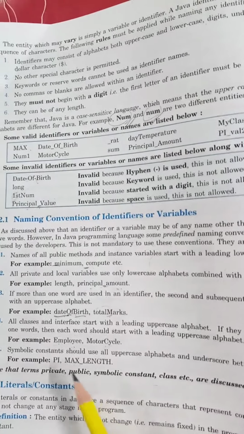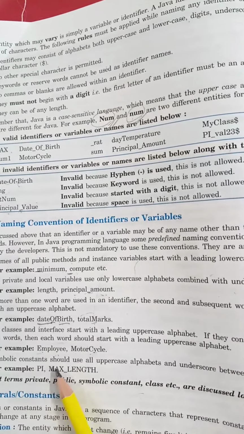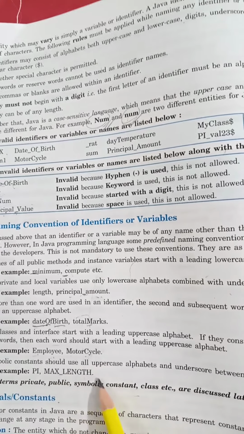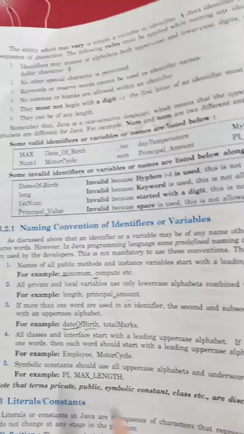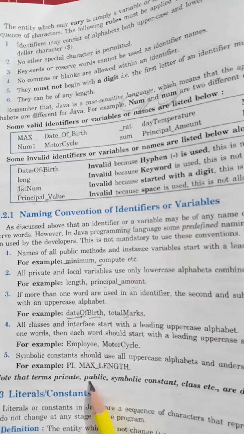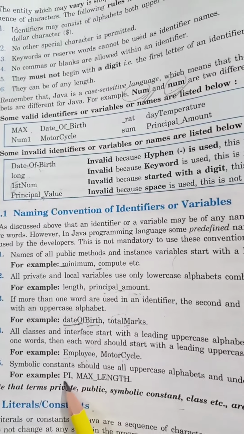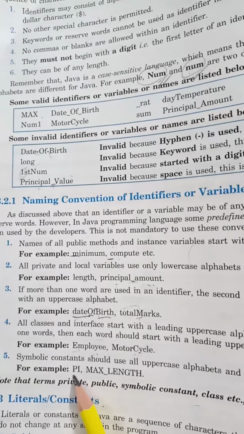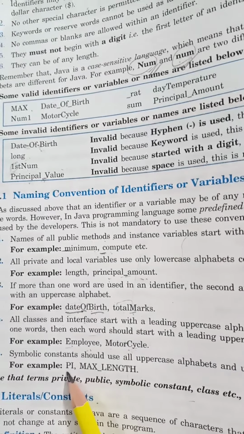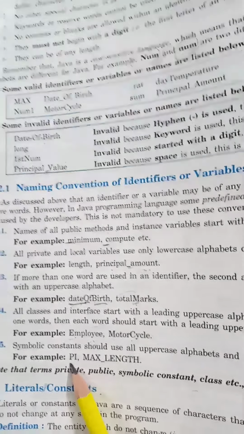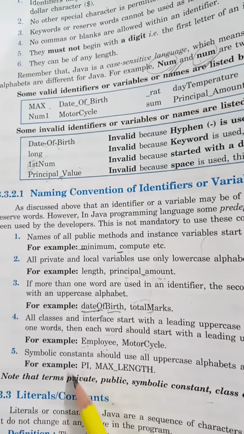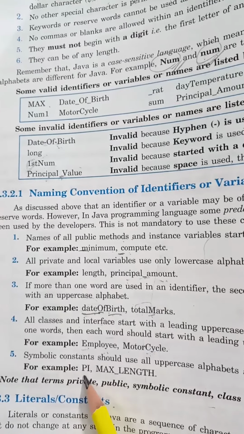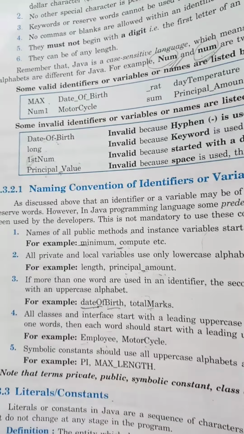Now symbolic constants should use all uppercase alphabets and underscore between each word. Like for pi, if you have to use a formula that includes the value of pi, then you will be writing PI in capital letters.